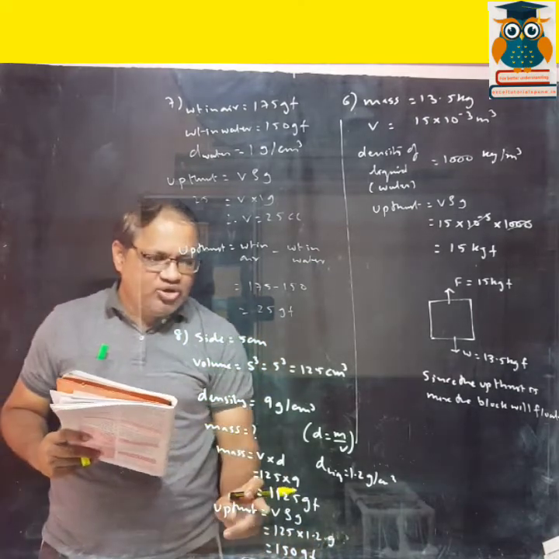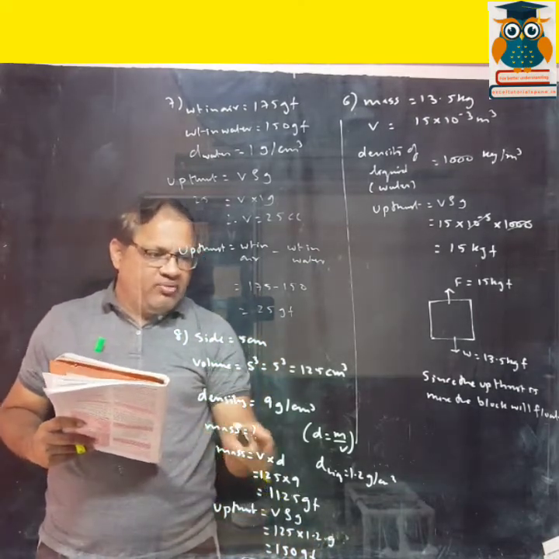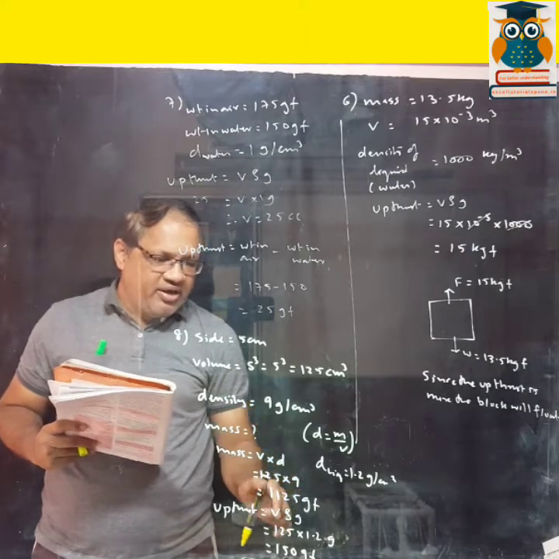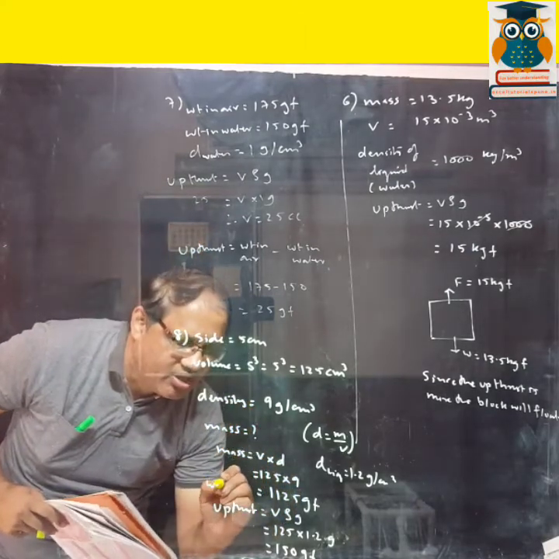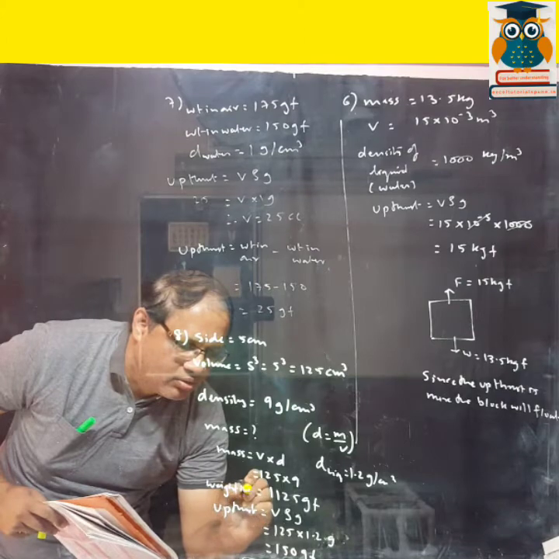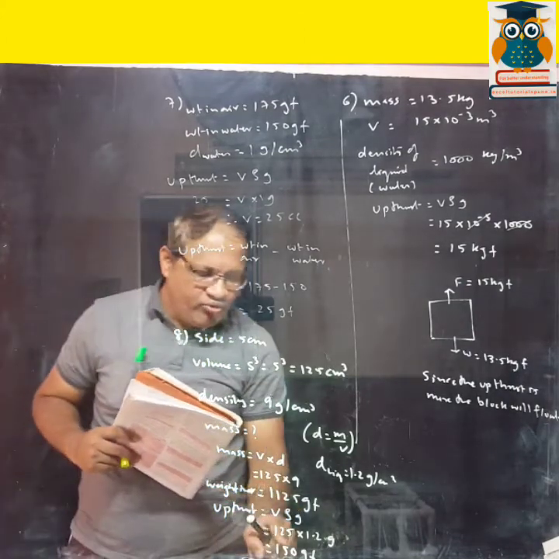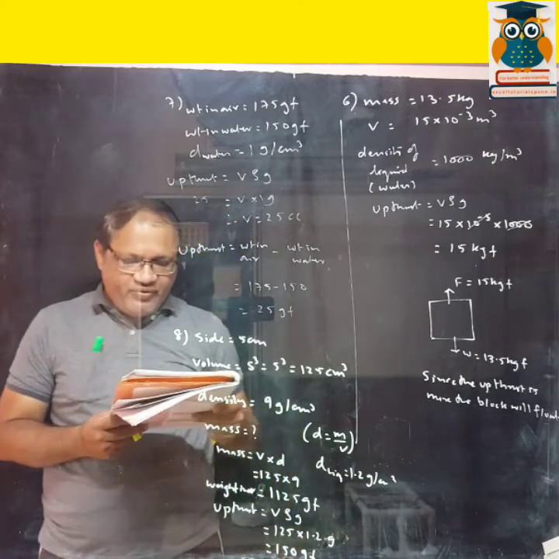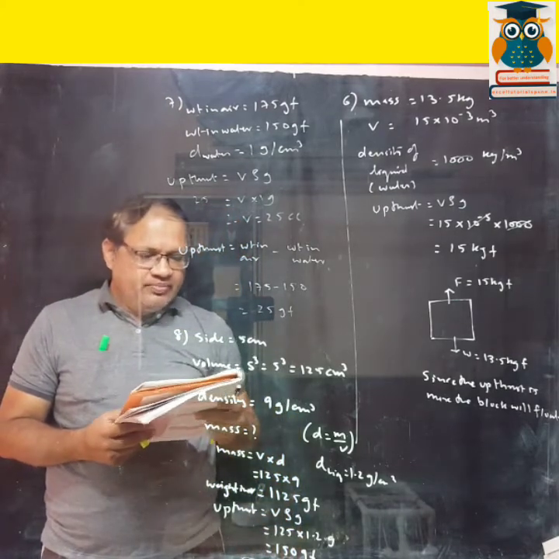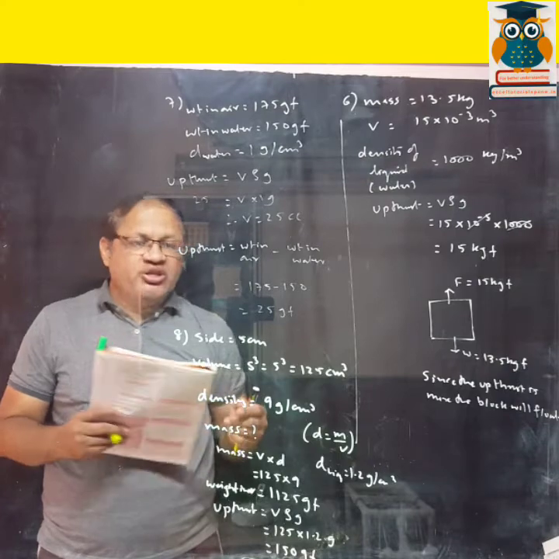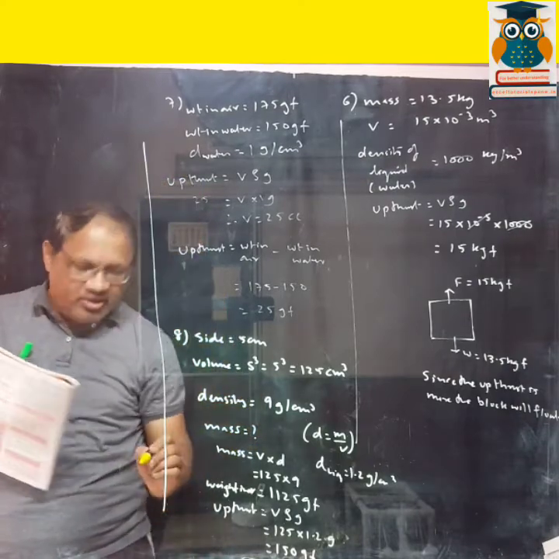Okay, so you've got the mass also, that is weight in air. Now you have to find out in the 8th sum the tension in thread, that is apparent weight.